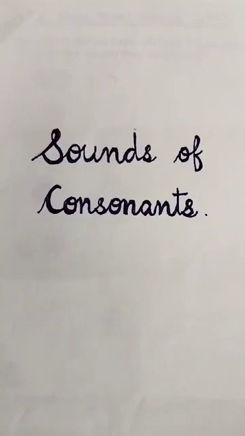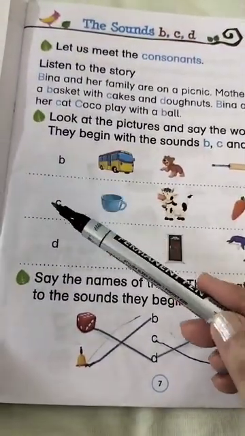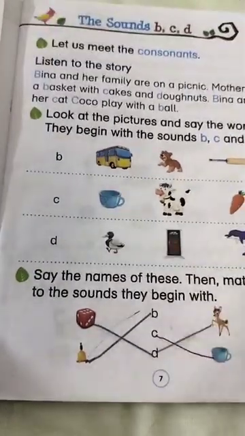Today we are going to learn about different sounds of consonants. We know that A, E, I, O, U are 5 vowels and the rest of the 21 letters in the English alphabet are consonants. Let us start with the sounds of B, C and D.